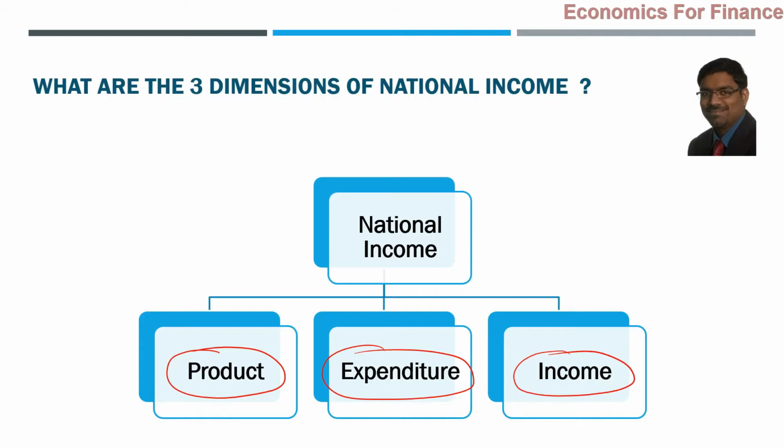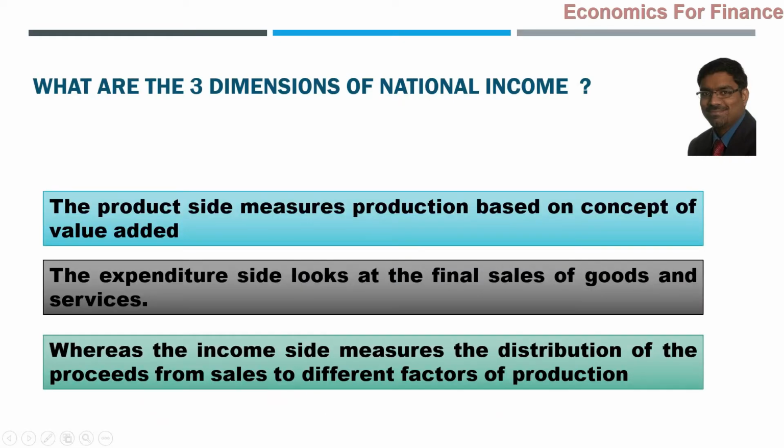For us, we don't have to worry. You and I are not going to publish any data. So all that we need to know is the concepts of measurement of national income from three different dimensions, namely product, expenditure and income. What does the product side do? It measures the production based on the concept of value added.